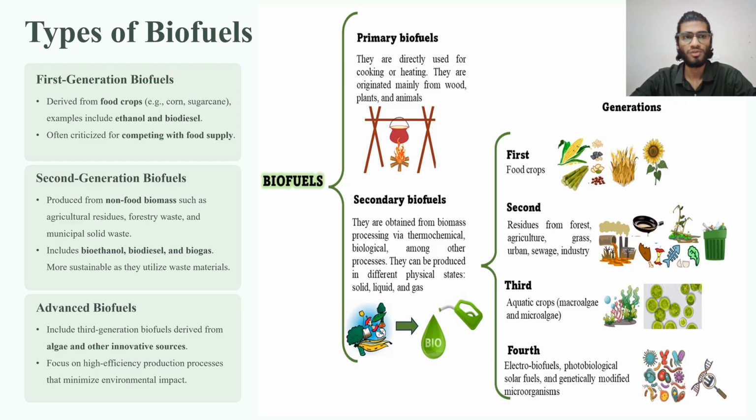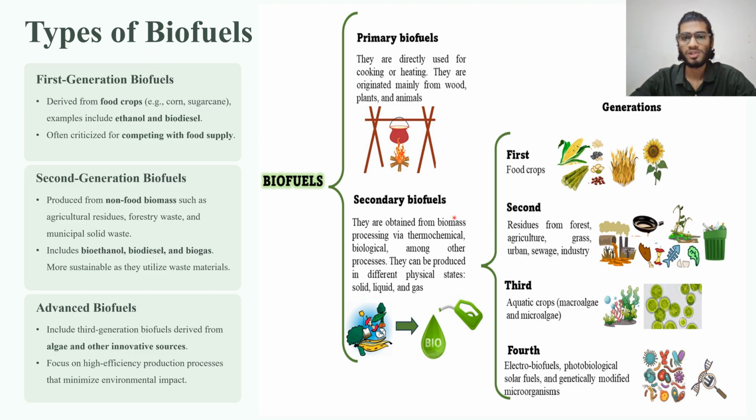Moving forward, we'll discuss the types of biofuels. Biofuels are broadly classified into two types: primary biofuels and secondary biofuels. Primary biofuels are those which can be directly used for cooking and heating, and they mainly originate from wood, plants and animals. Whereas secondary biofuels are obtained from biomass processing, which can be done by either a thermochemical process or a biological process, and they can be produced in all three physical states: solid, liquid and gas.